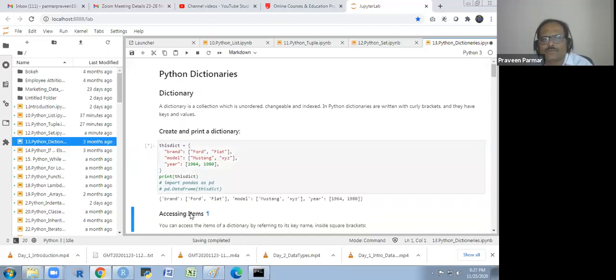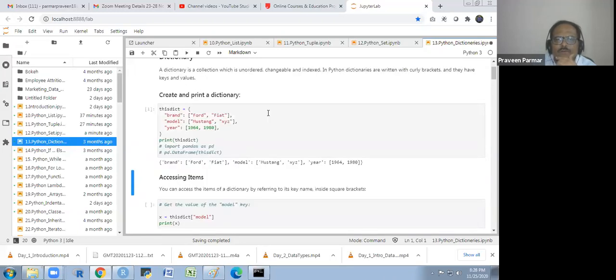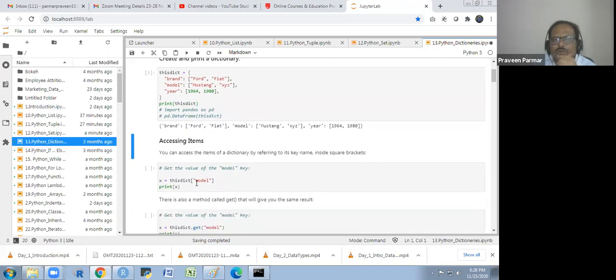So you see, this is my dict: brand, model, year. Now you want to access an item from this dict. I want to access the model. You can access the item of the dictionary by referring to the key name inside square brackets.